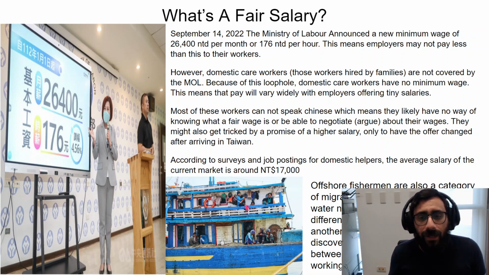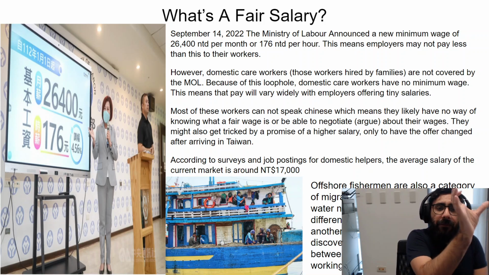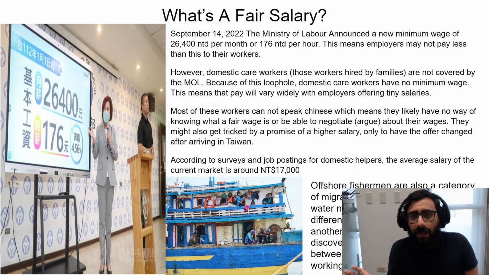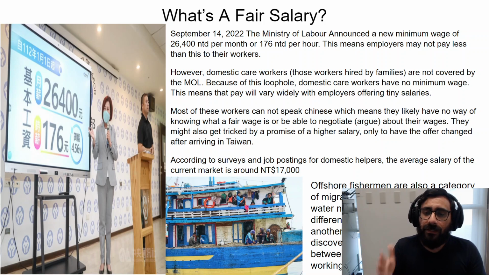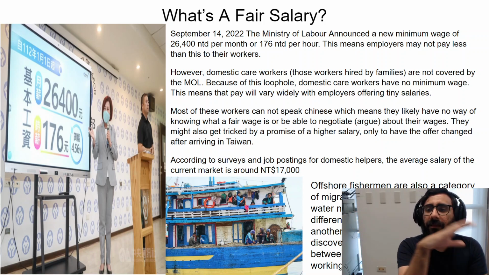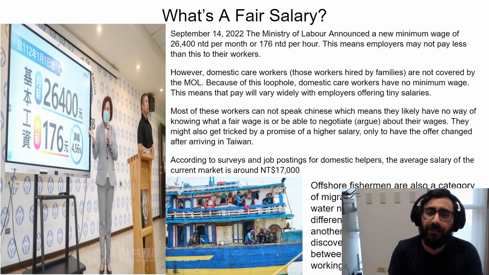That's good and bad. Good because that way people know exactly what the rules are. But it's bad when something doesn't fit. So it means that the laws have to be very, very specific. Cannot be too vague. And so that's what happened here. There is a big loophole where the domestic care workers do not fall under the same agency as normal workers. Therefore, they have no minimum wage.